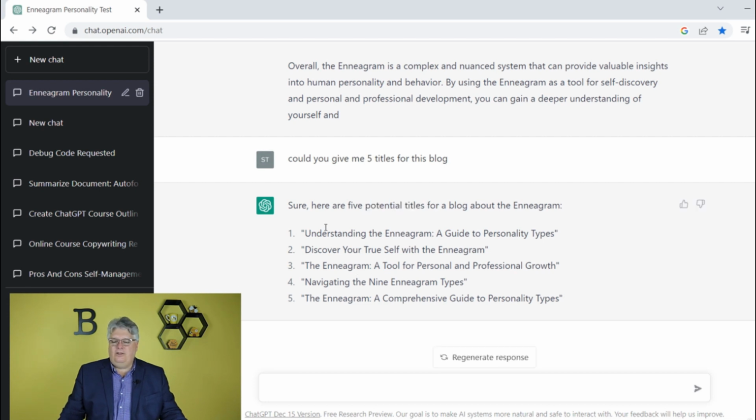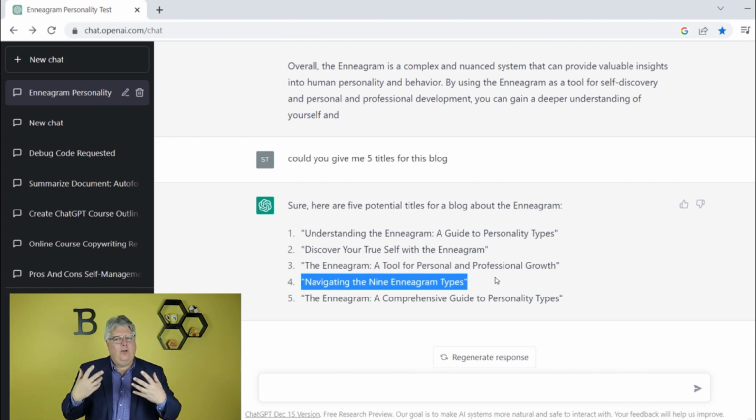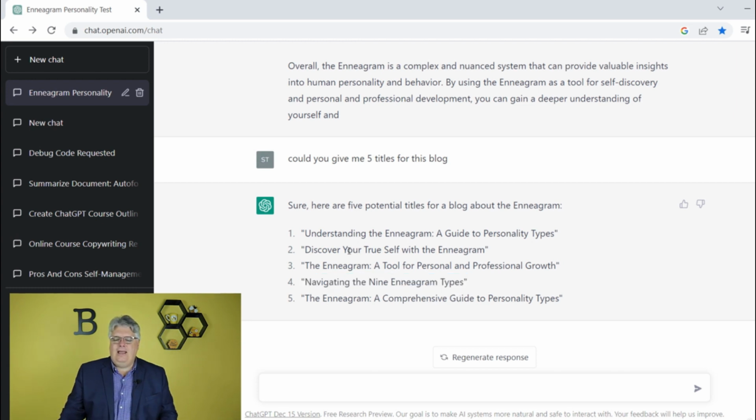So here are our titles: Understand the Enneagram, Discover the True Self, the Enneagram, a Tool for Personal and Professional Growth. Now, if you're actually writing a blog and you want something more clickbaity or more click oriented, something to generate interest, like Navigating the 9 Enneagram Types is kind of like, oh, what are the types? How do I navigate that? Maybe I add on to it, maybe I take the 9 Enneagram types and then add on, Discover Your True Self or something like that, or I just come up with my own creative stuff.